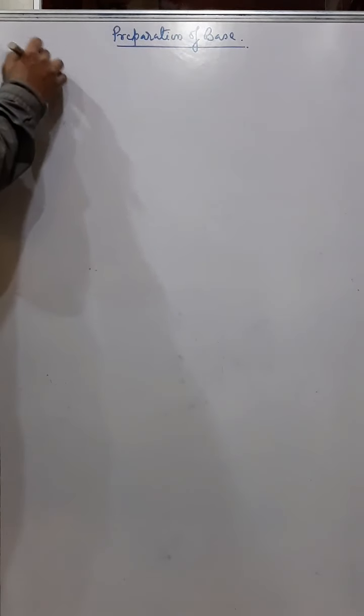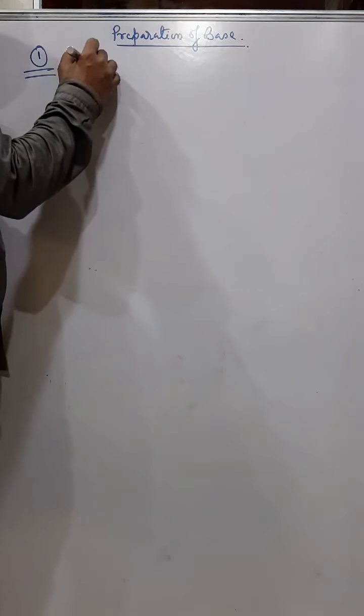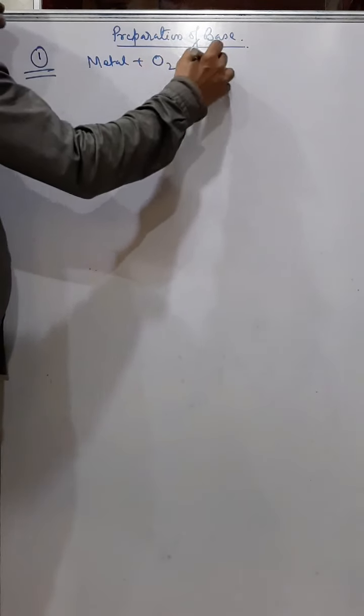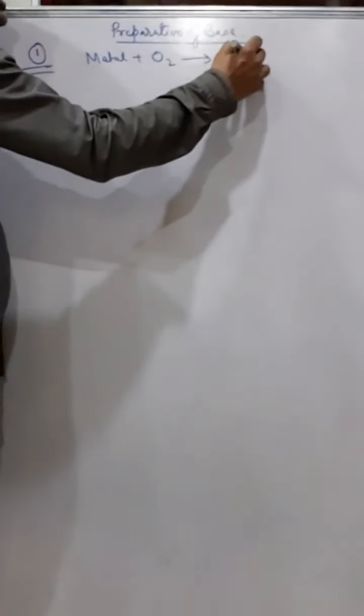Okay, next is preparation of bases. Preparation of bases means how we can prepare metallic oxides and metallic hydroxides, and many of the reactions you have already done in lower classes. First, when metals are burned, or heated in the presence of oxygen, you get a metallic oxide.